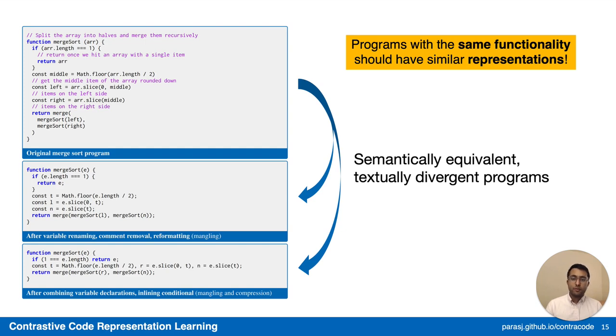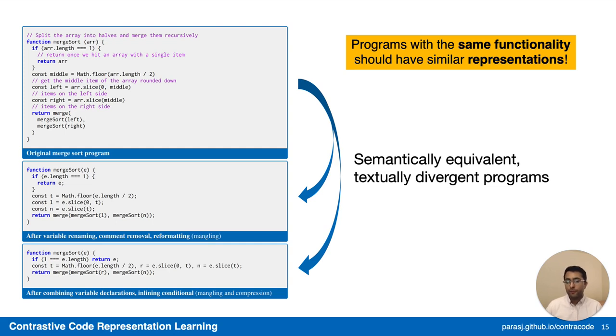Now, programs with the same functionality should have similar representations. And this is exactly what we want on a representation. And so we're able to accomplish this by using these data augmentations from a compiler. Consider a merge sort. We can utilize these transformations to derive these two different views shown below. I'm not going to go into too many details here, but these are substantially different from a textual basis from the source program.